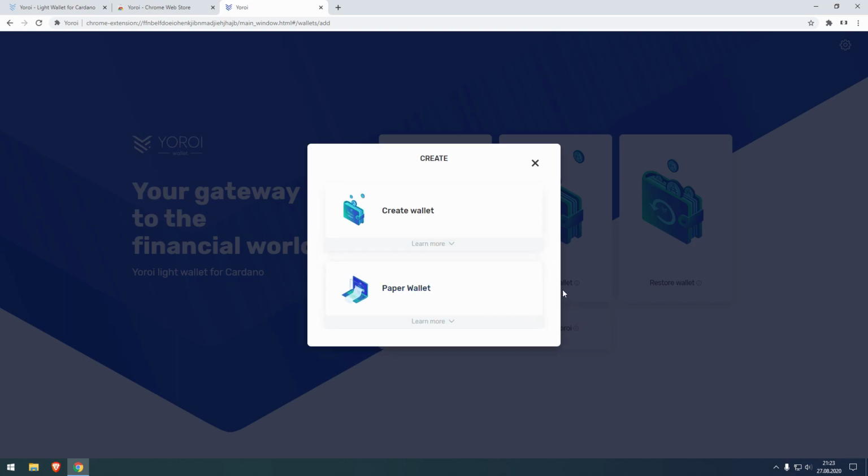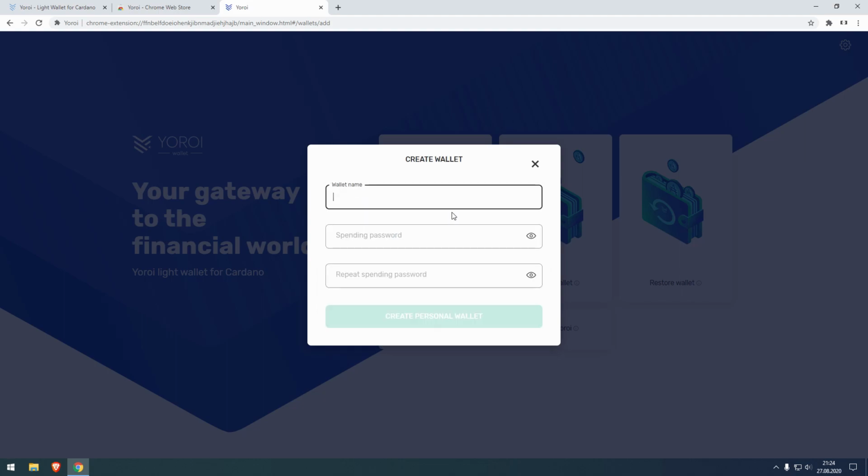We're creating a wallet, not a paper wallet. A paper wallet would be, as the name implies, a paper wallet. But we want a software wallet.